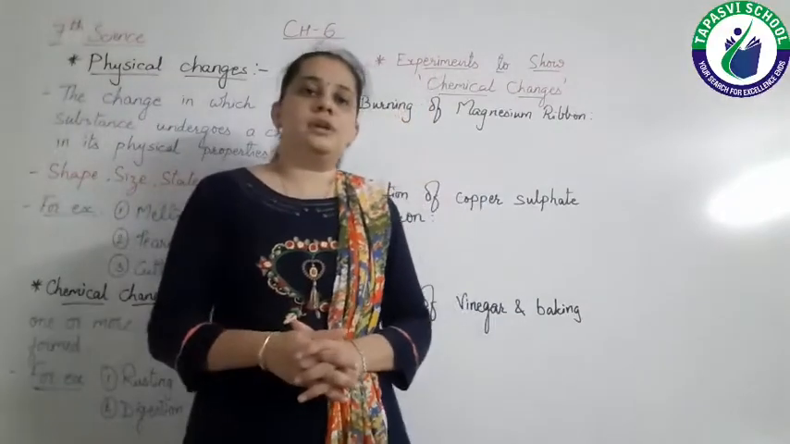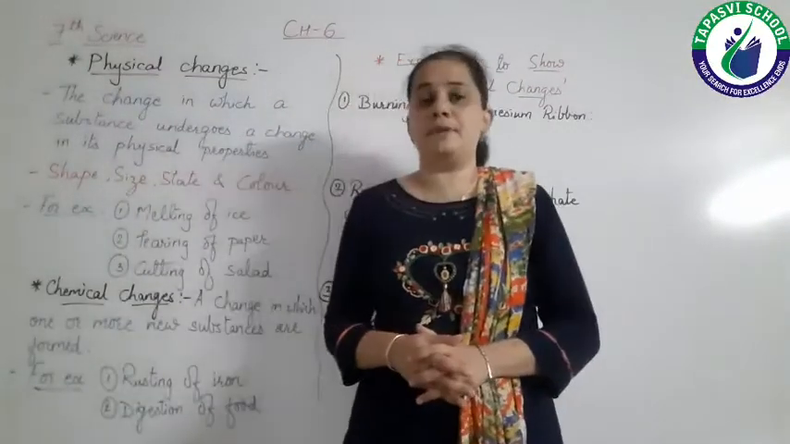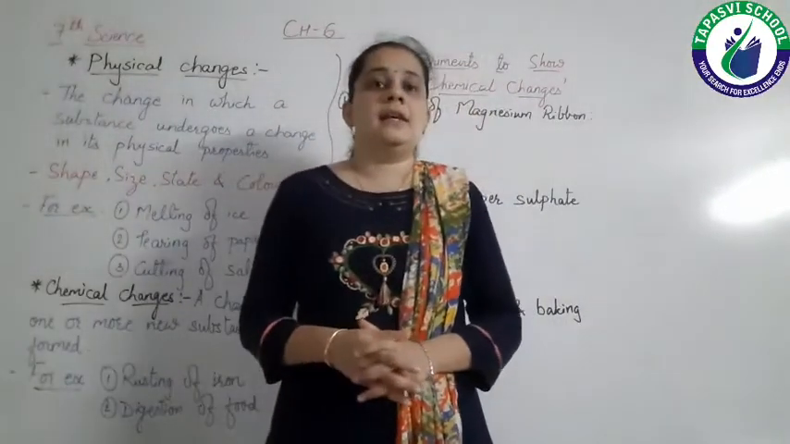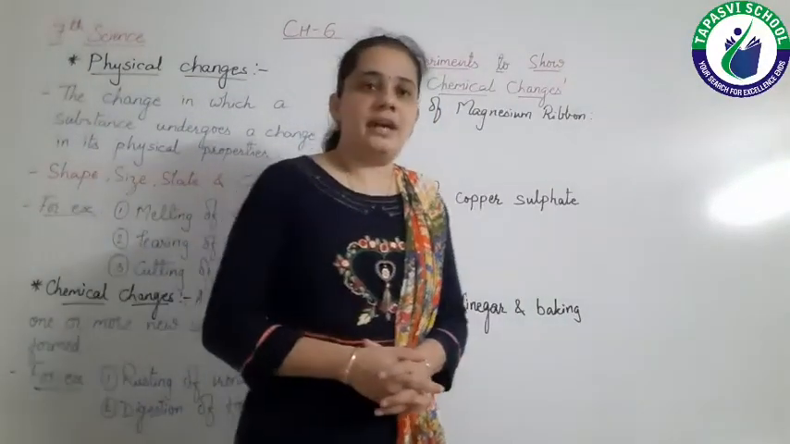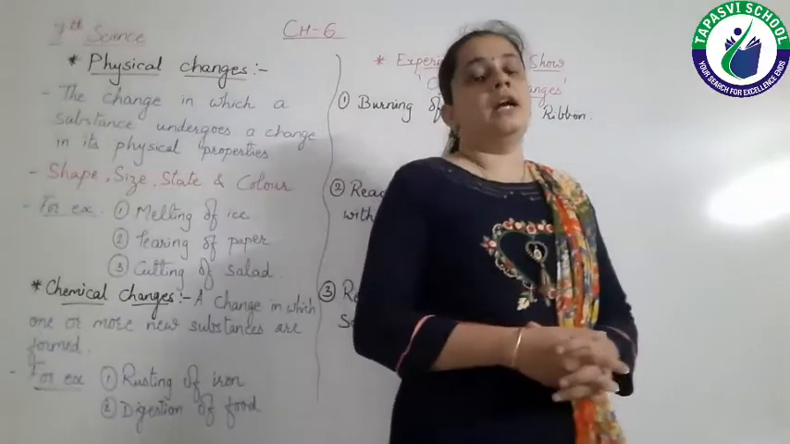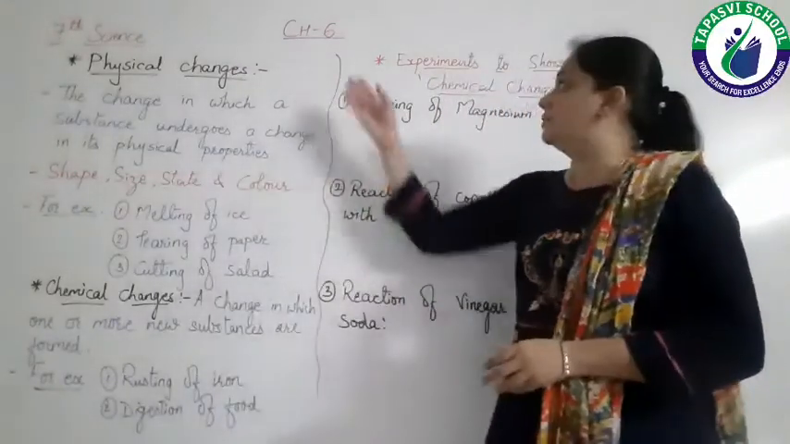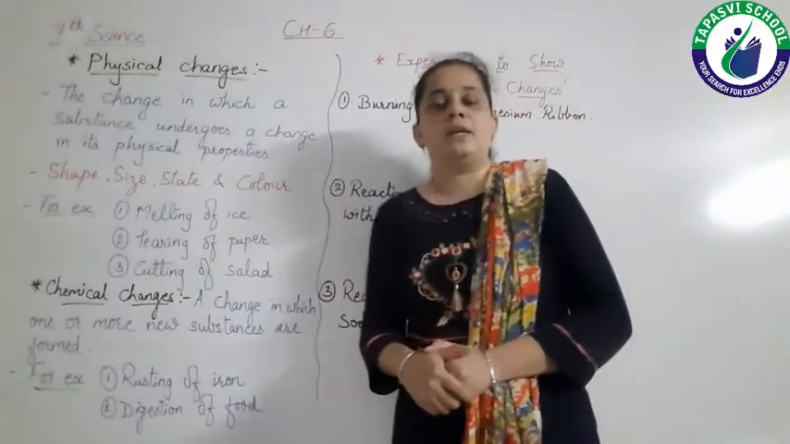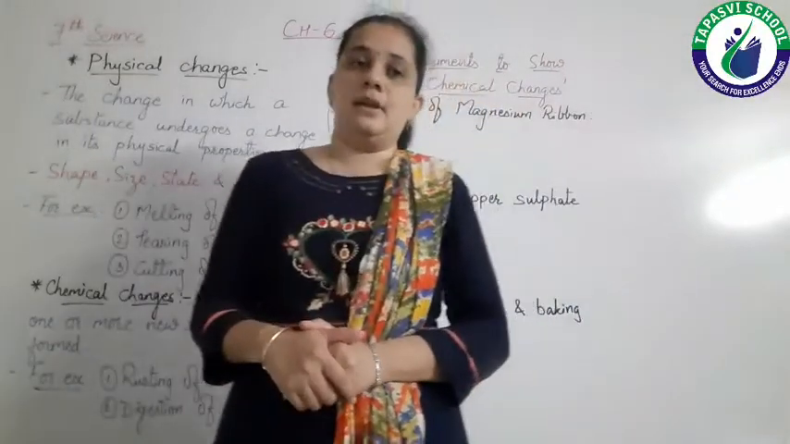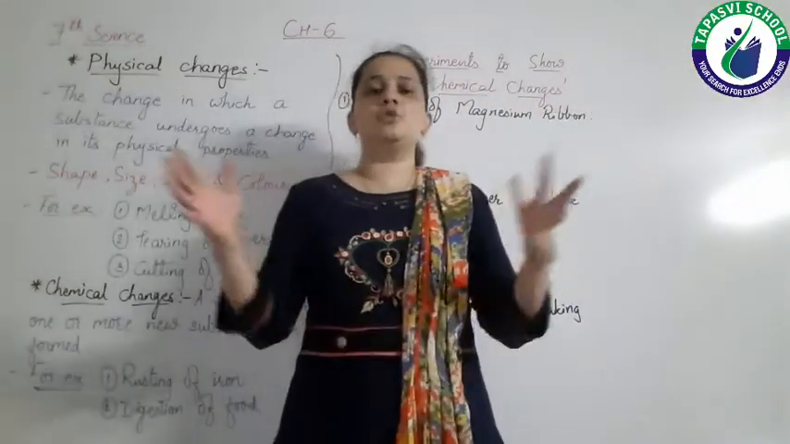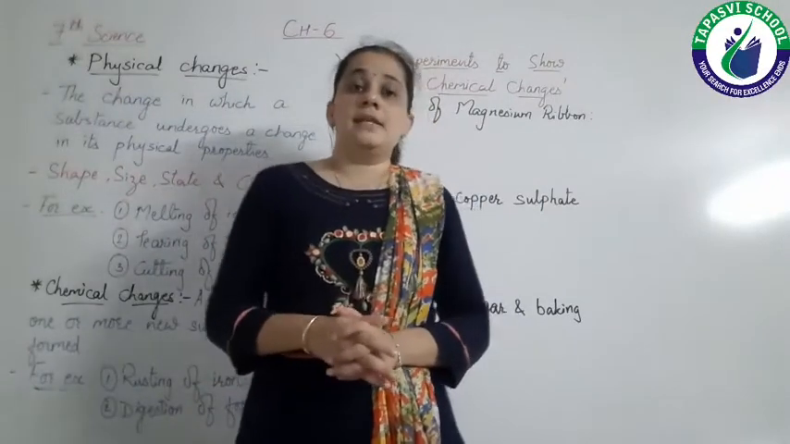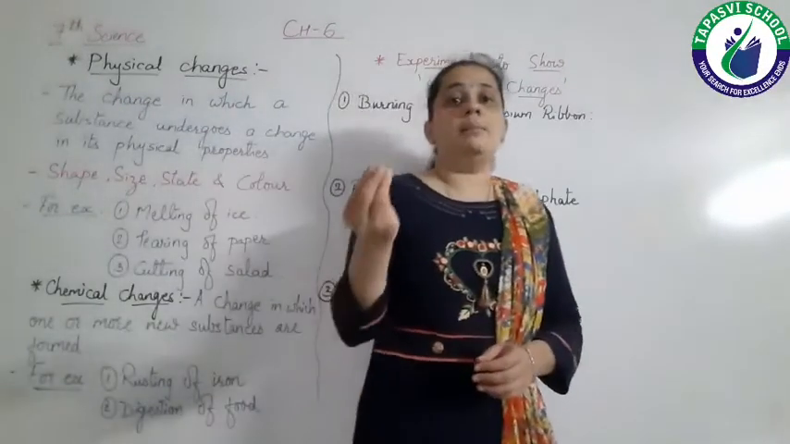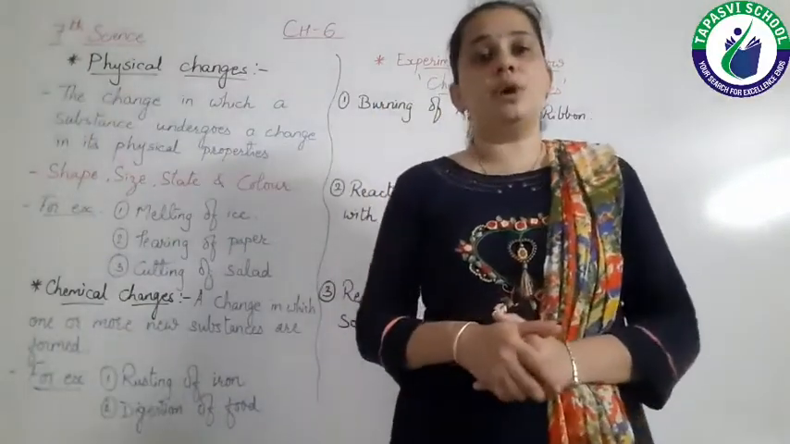As you know, here we are studying different chapters of the subject science of the 7th standard NCERT syllabus. Today we are going to start a new chapter, chapter number 6, Changes Around Us. We know that there are so many changes occurring around us. Say for example, a plant is growing into a tree.